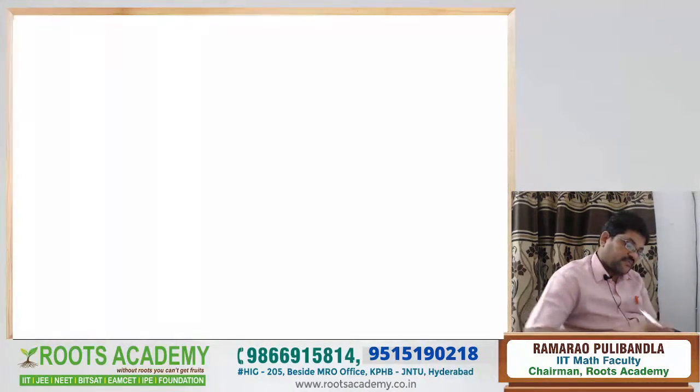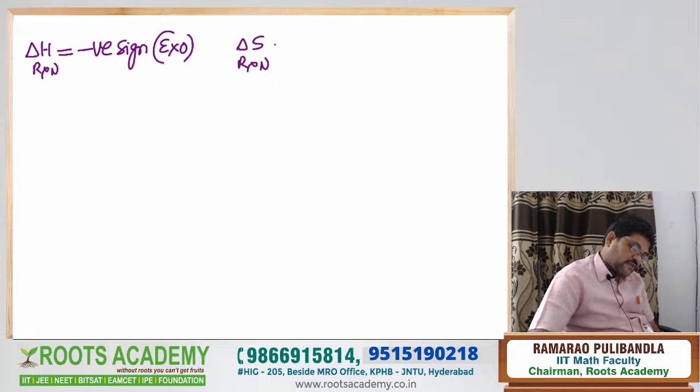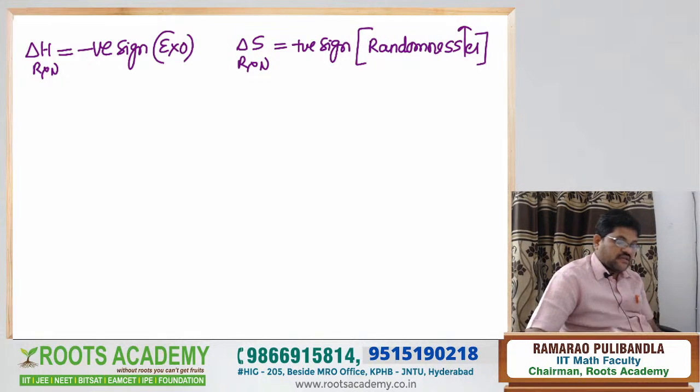Come to the next one. Delta H of the reaction is what sign? Negative. Negative sign means exothermic nature, right? And delta S of reaction is positive. Positive means randomness increases. What is randomness? Zigzag movement. Randomness in the gas molecules increases. Delta S of reaction positive means randomness in the molecules increases.